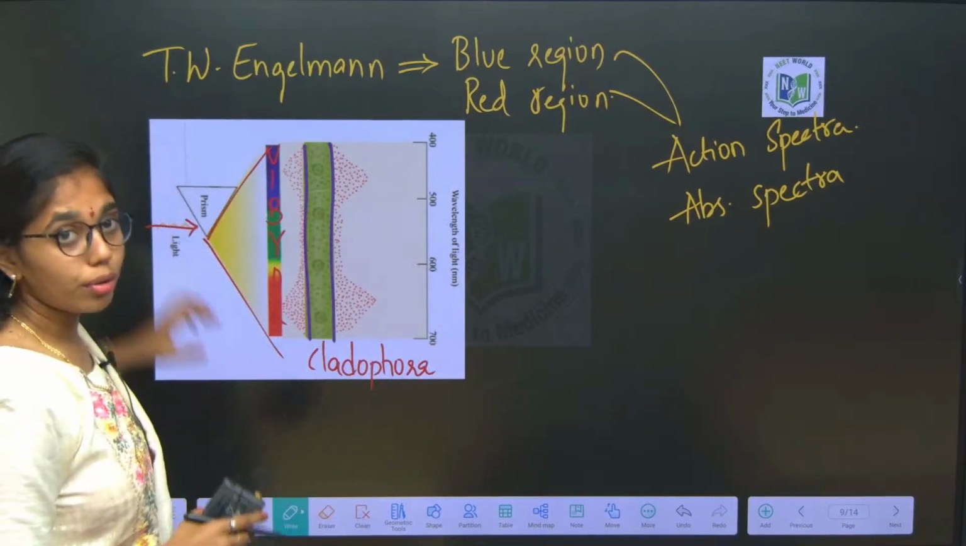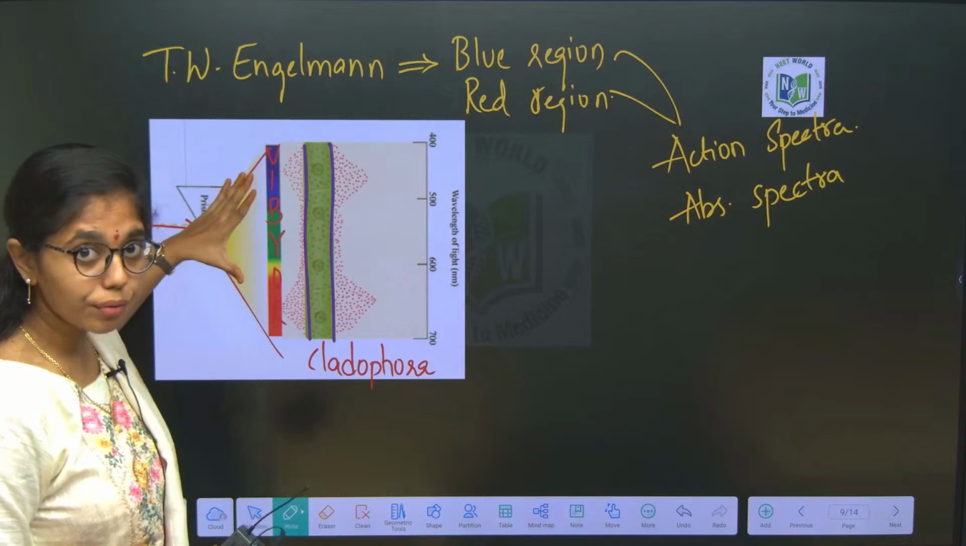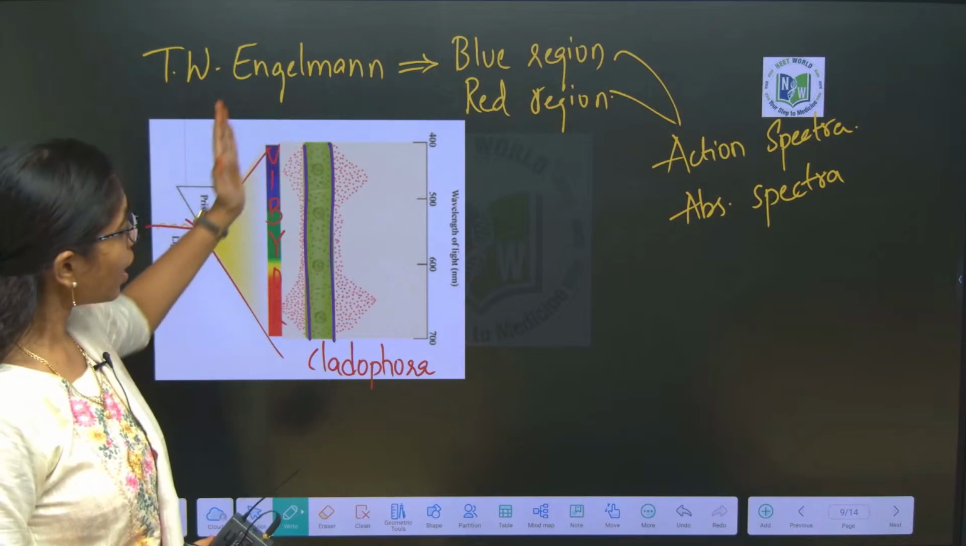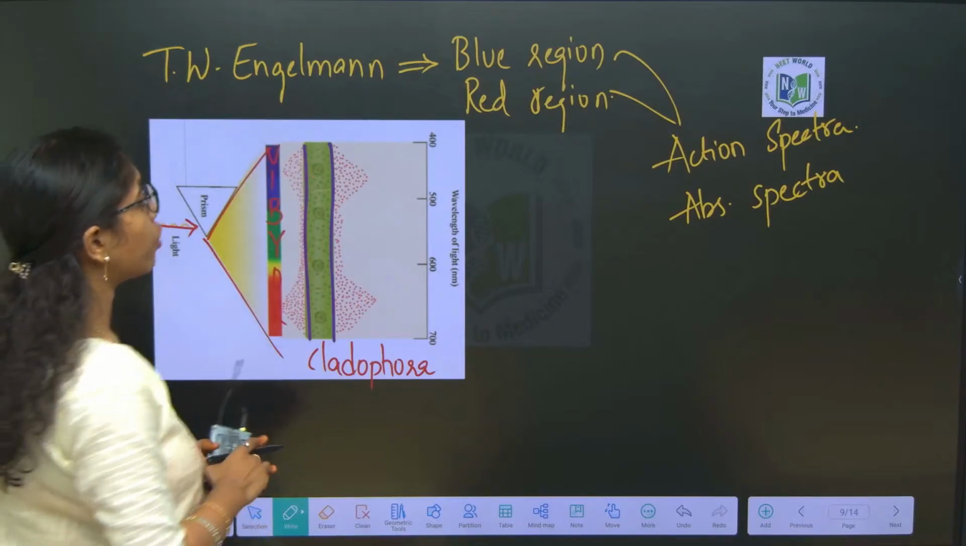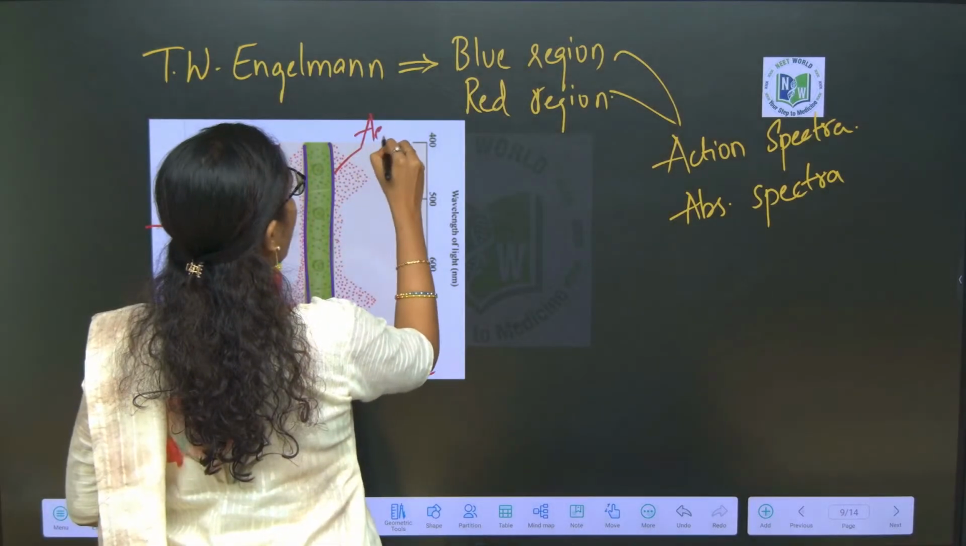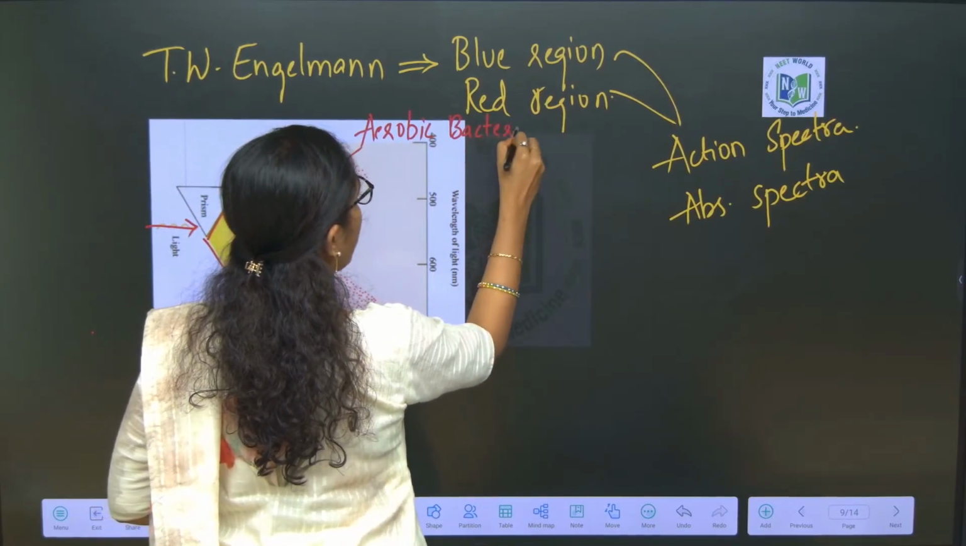Clear, right? So unilateral light is exposed to the prism, it gets scattered into VIBGYOR, and this scattered light is exposed to Cladophora. Over this Cladophora, aerobic bacteria are placed.